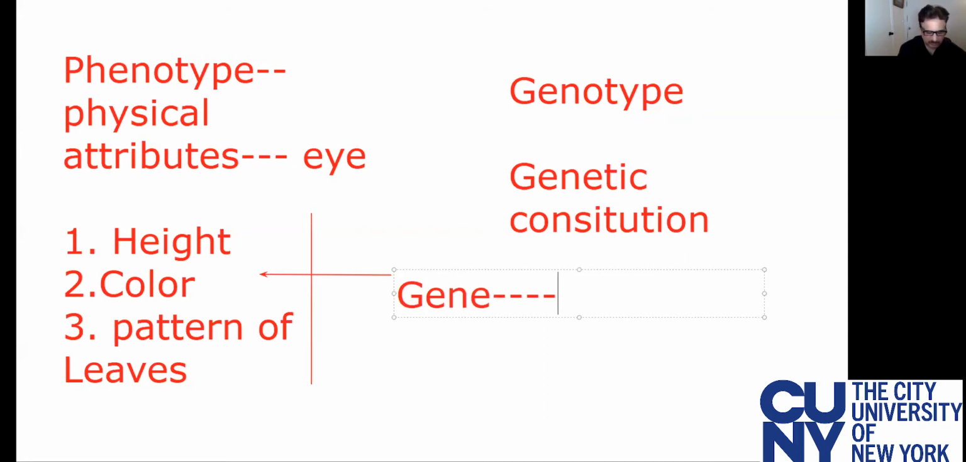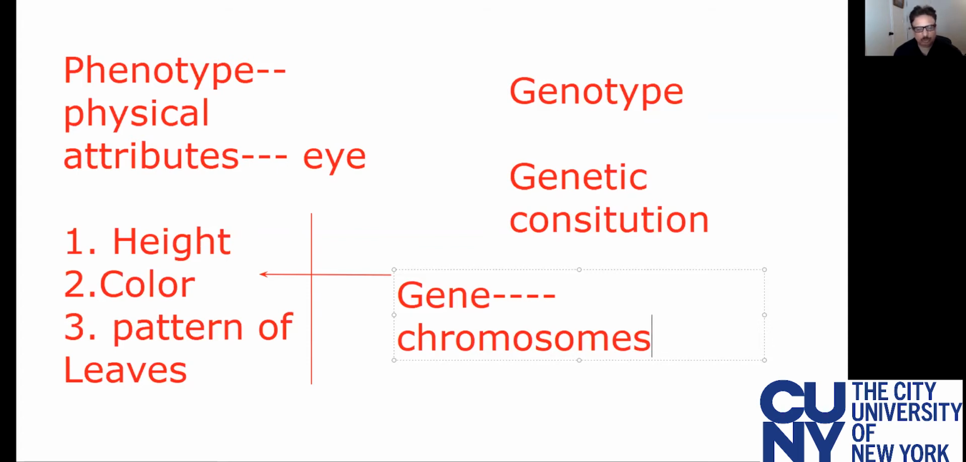And genes are located on the chromosomes. So if you are seeing that somebody is tall or short, it is because of direct related to genetic functions of the gene. Okay, so that's genotype. So for example,